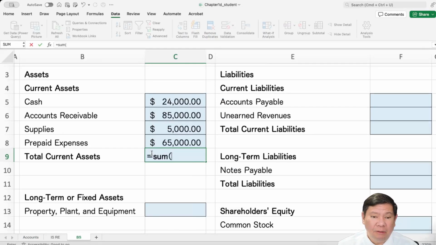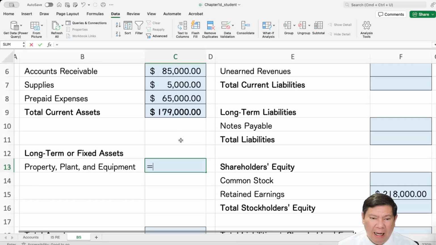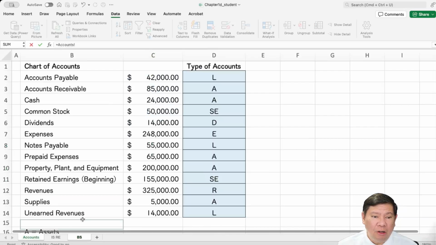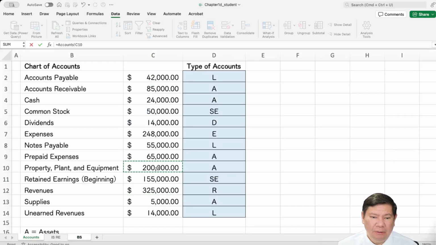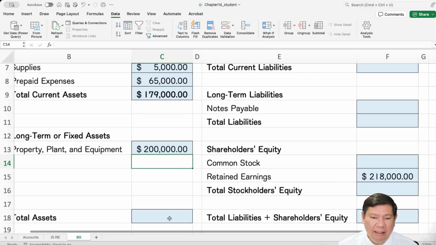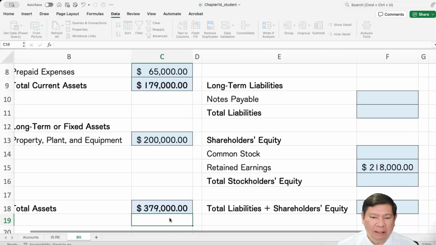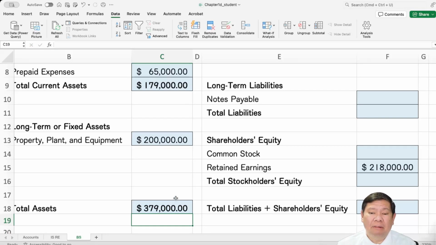And we can calculate the total current assets. And then we move to property, plant, and equipment, which is a long-term asset, 200,000. I don't think there is any intangible asset, so we can calculate the total assets on the left side or debit side, $379,000.